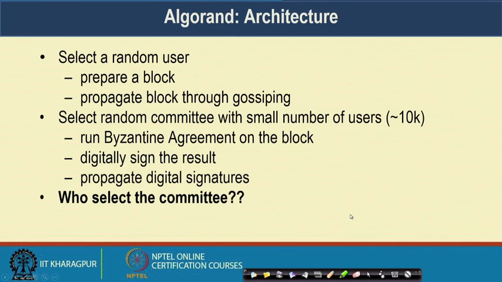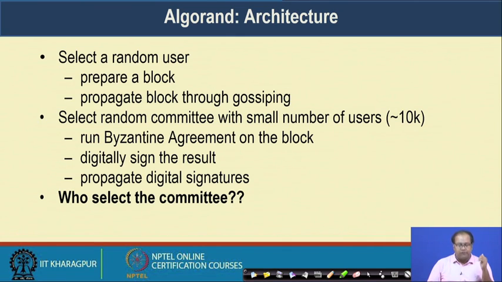With that objective, we have seen that Algorand has three basic steps that it executes one after another. First, it selects a random user from a group of users, which can be malicious or normal. As we have mentioned earlier, in a typical network the majority of the users cannot be adversaries.